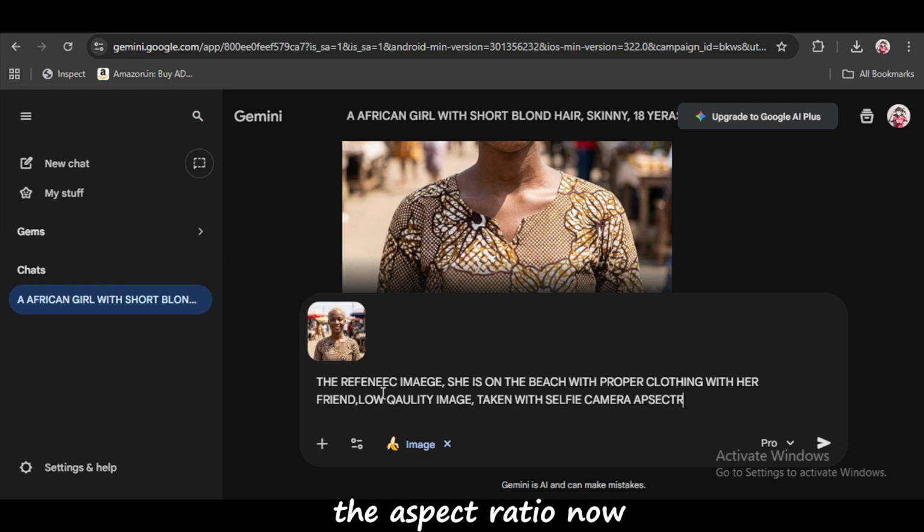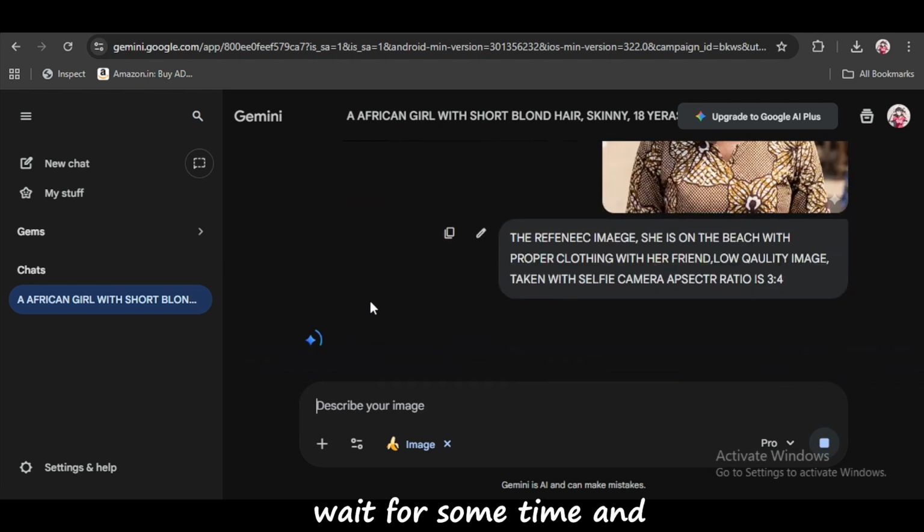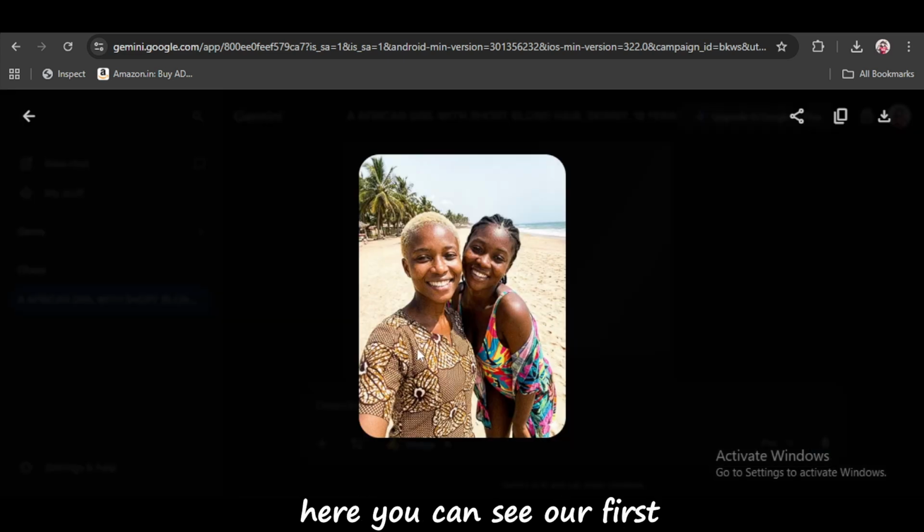And we will select the aspect ratio now. Aspect ratio, don't go on my spellings, these are bad. We can choose 3:4 because this is the latest Instagram aspect ratio. And I will hit enter, and I will wait for some time, and let's see how this image will turn out. And guys, here you can see our first post is ready. Like this you can create consistent photos using Google Gemini.